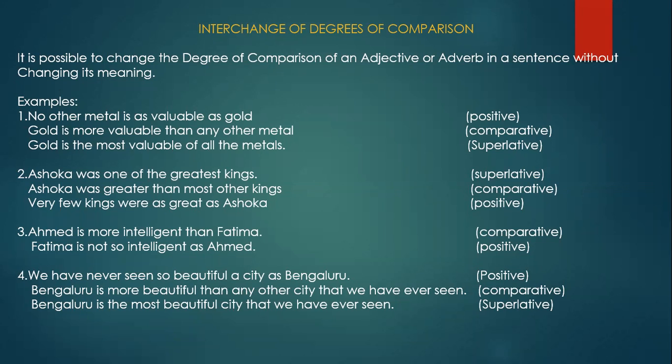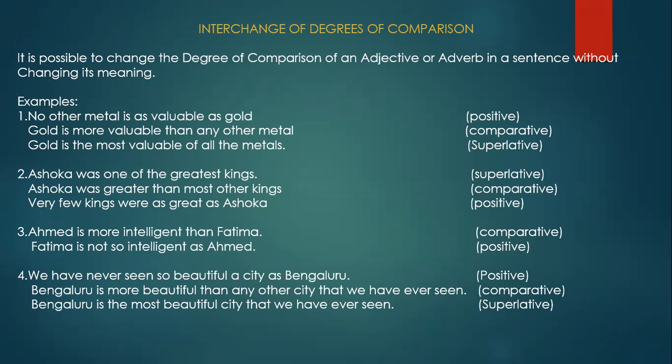Comparative, Ashoka was greater than most other kings, and superlative, Ashoka was one of the greatest kings. See, so you have to remember the sentence beginning with very few. Okay, keep this in mind.